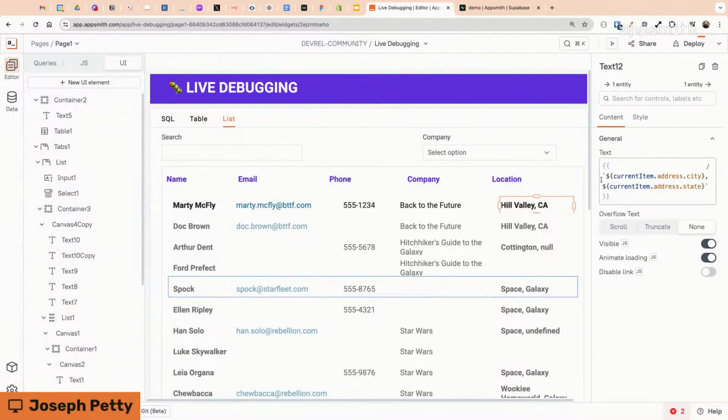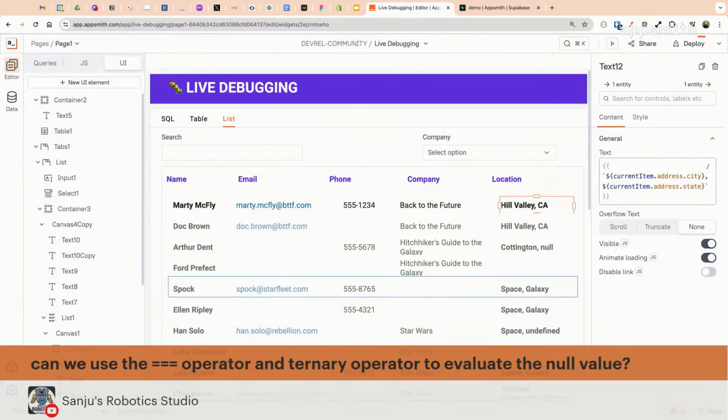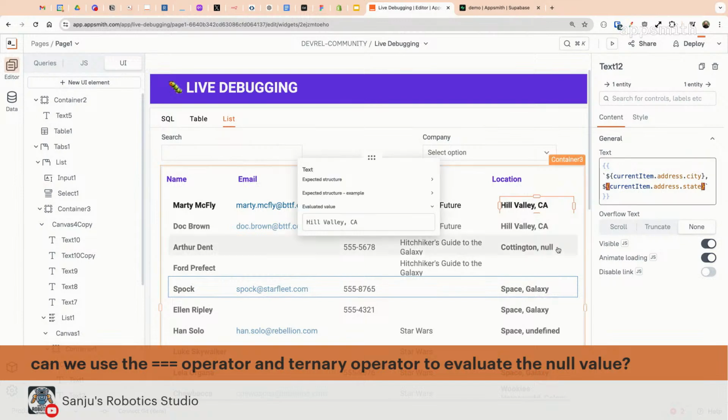That's cool. So we got a couple of messages also from Sanchez. He said, "Can we use the triple equal operator and ternary operator to evaluate the null value?" Let's see. We could check to see if it equals null or undefined. Yeah, we could say if it equals undefined and then use a ternary operator.